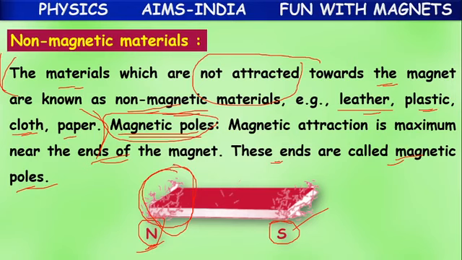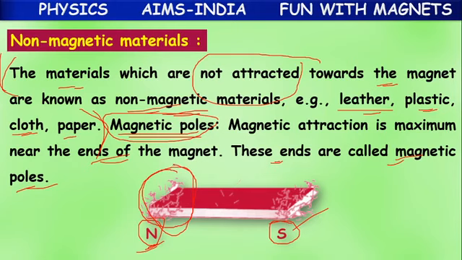If you take a rectangular magnet and keep it near the iron filings, after some time what will you observe? At both ends of the magnet, some of the iron filings get attracted, like in this picture. Why?